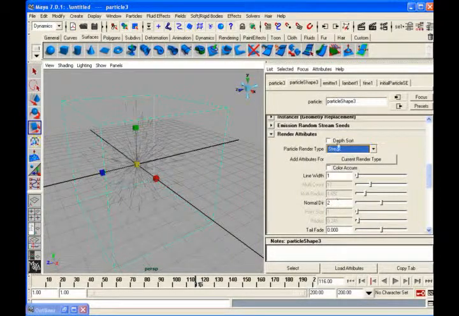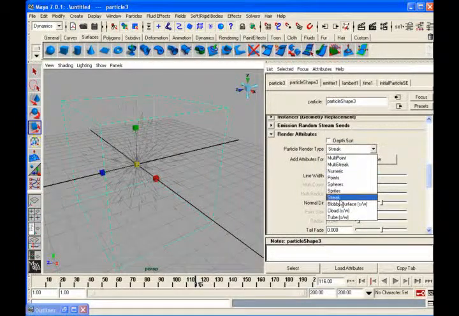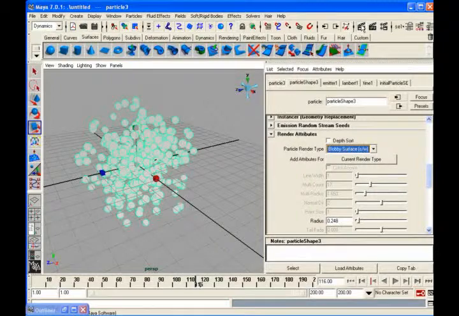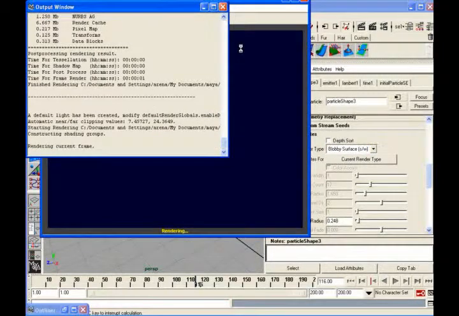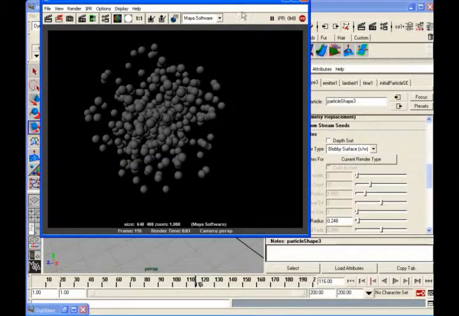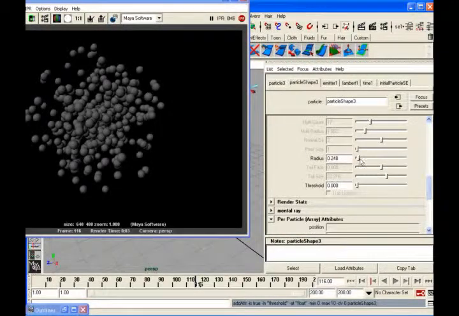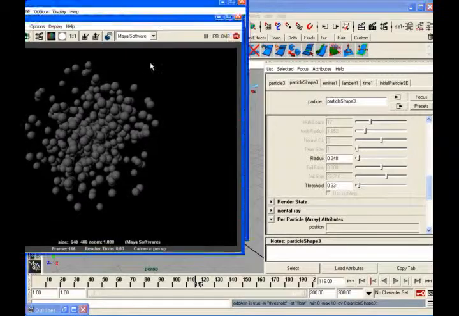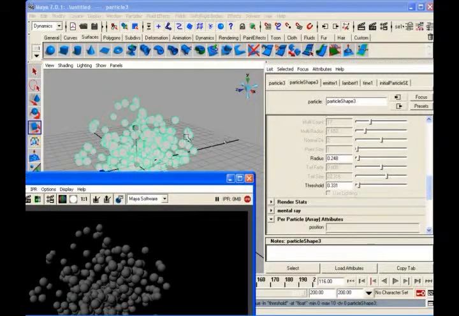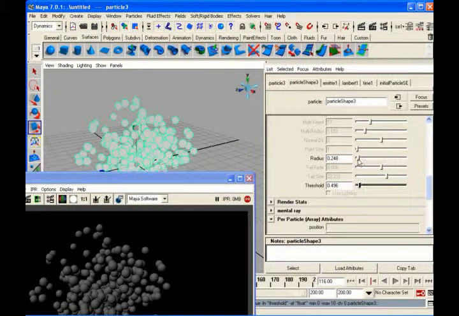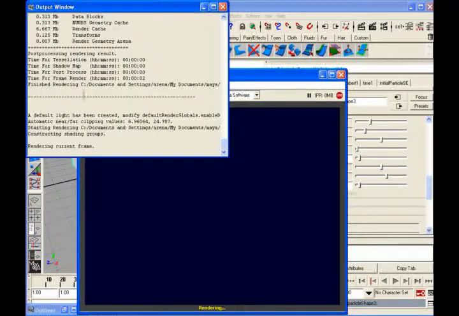Like that, blobby surface is very important to create water effects. See, presently they are like spheres, but blobby surface has a different attribute called threshold. With radius and threshold, if I start mixing both of them, you can't see anything here, but the final result in your rendering will be something totally different. They will start mixing themselves like water particles.